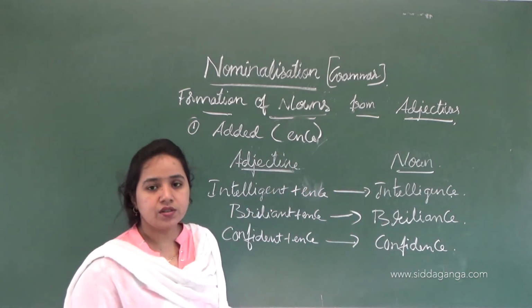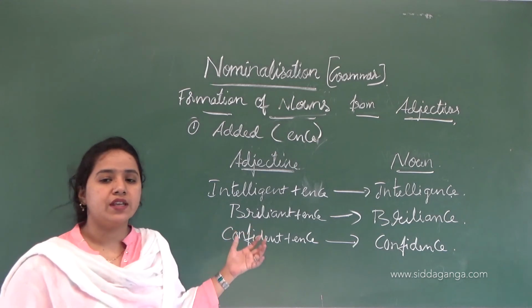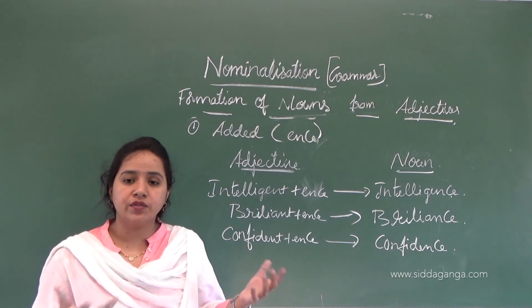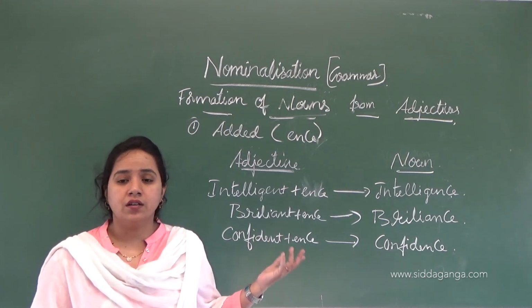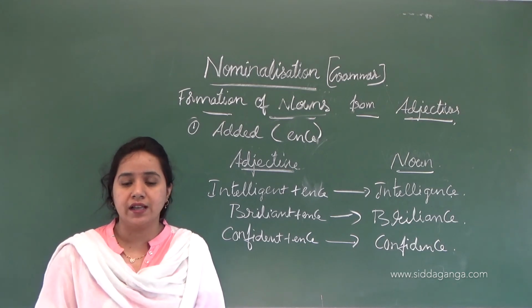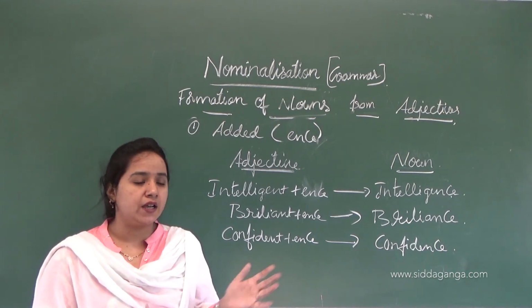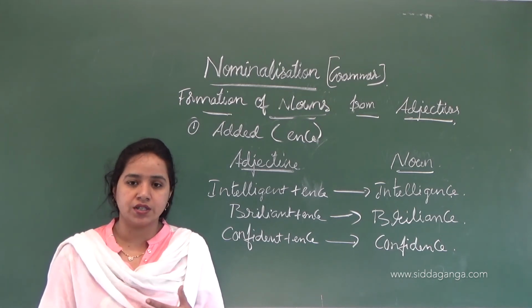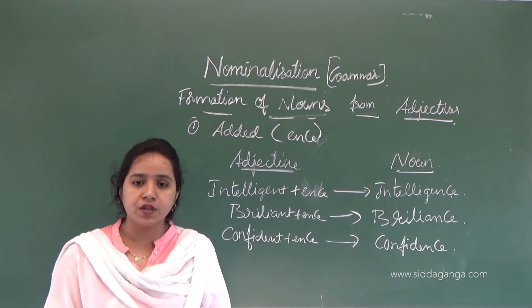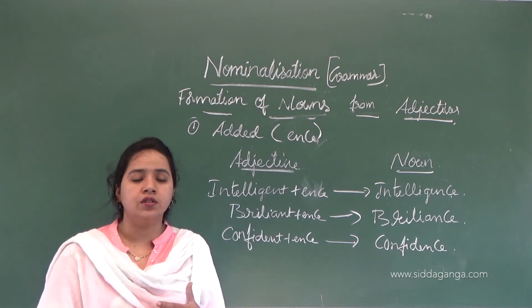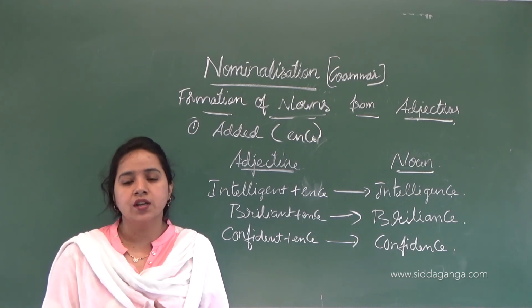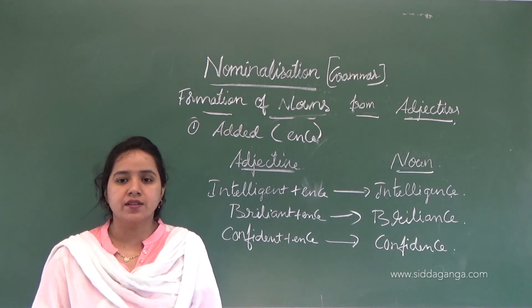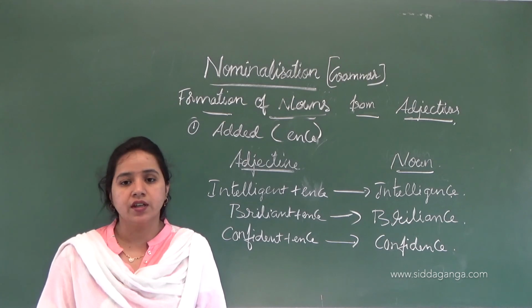So these are the words, how we form nouns from adjectives with the help of suffixes, and with the help of verbs we form some of the nouns too. That's called nominalization. I hope you all understood this part of grammar. Work on this, you will find many adjectives and verbs, and with their help you will form noun words. So this is today's class. Just practice well. We will meet in the next class. Till then stay home, stay safe, keep learning. Thank you.